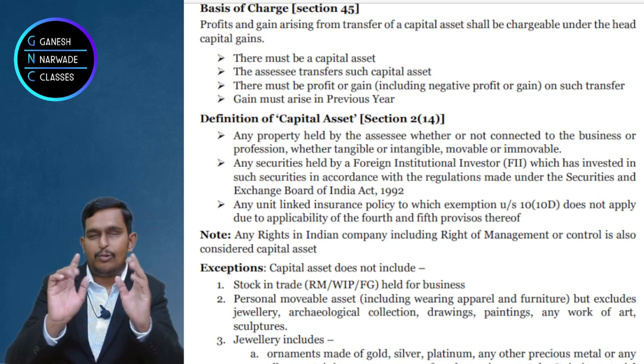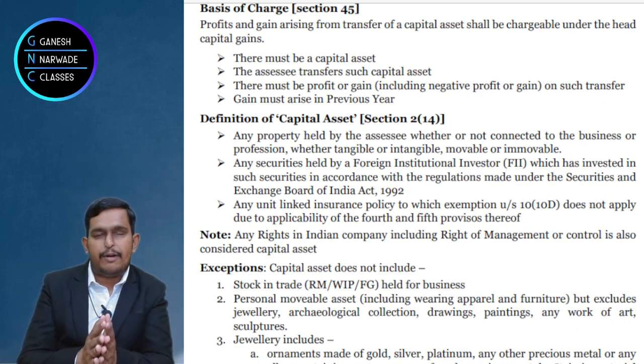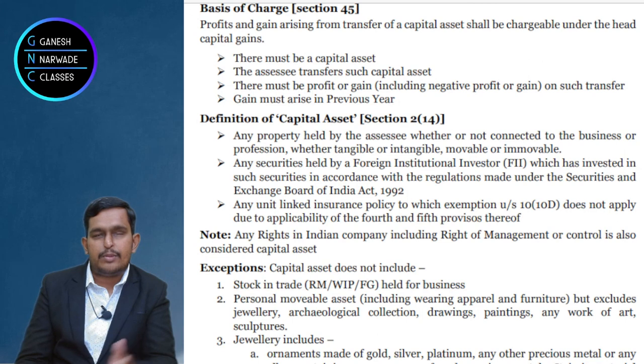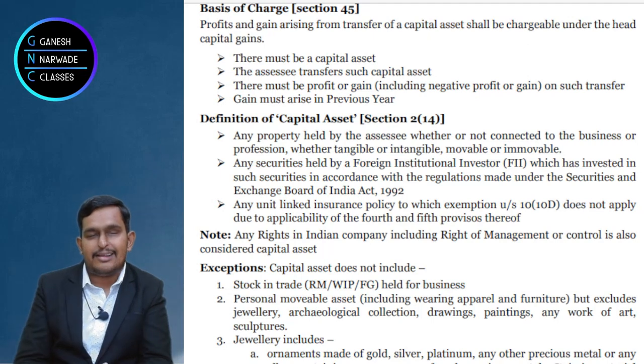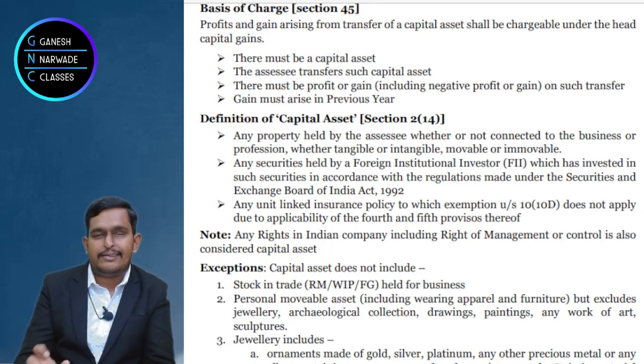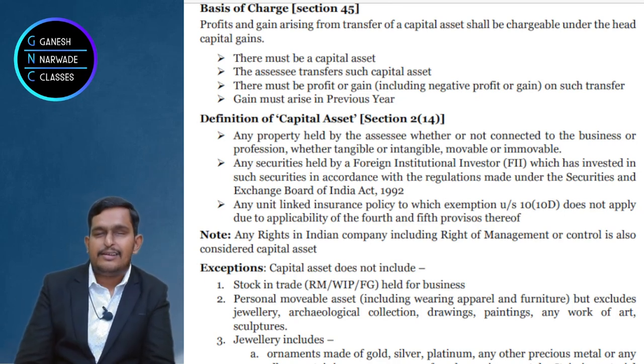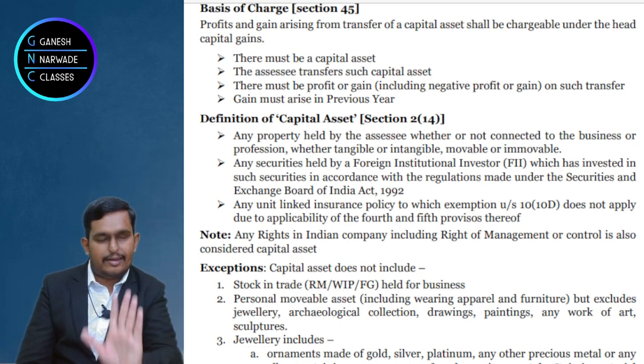So what I said till now, please remember, I spoke about capital asset. Section 2, clause 14. What does it say? Property of any kind, whether movable or immovable, tangible, intangible, whether it is used for business or not used for business, is a capital asset. Second, any securities held by foreign institutional investors as per the regulations of the Securities Exchange Board of India. Third, a unit linked insurance policy is also a capital asset if in any single year the premium paid is more than 2,50,000 rupees. That's it. Capital asset meaning understood.